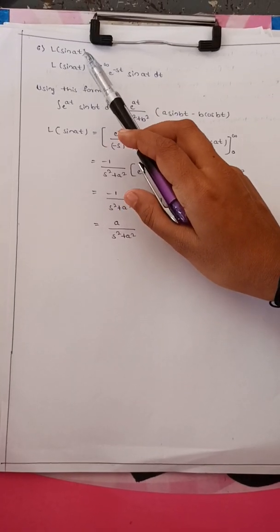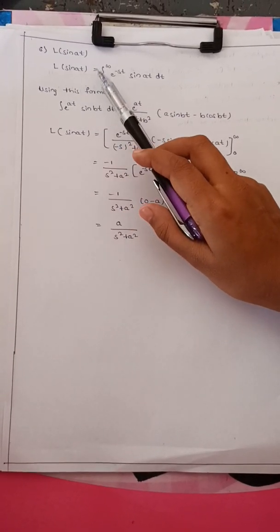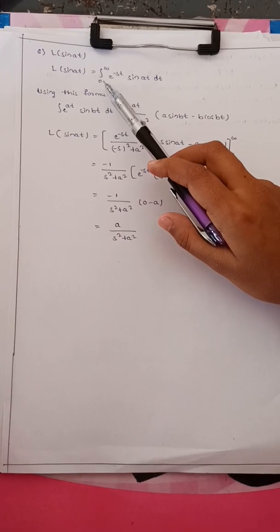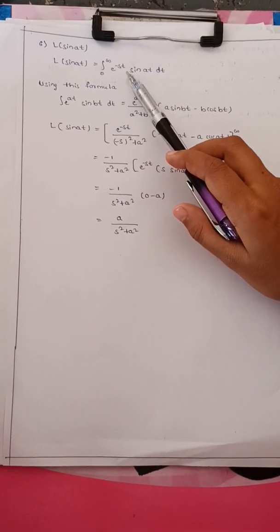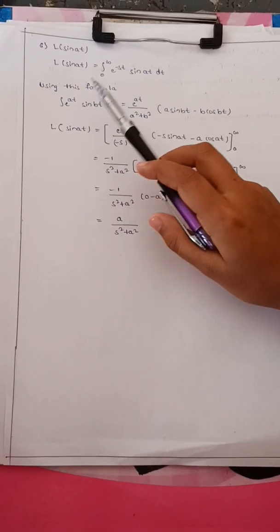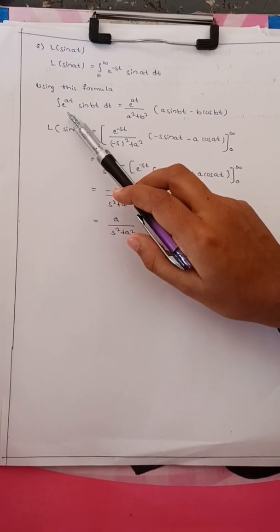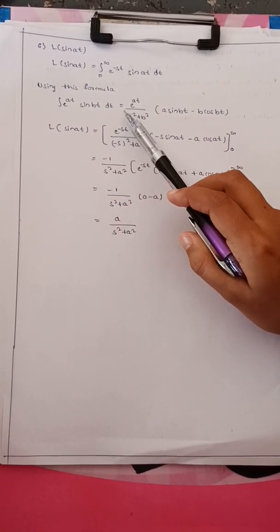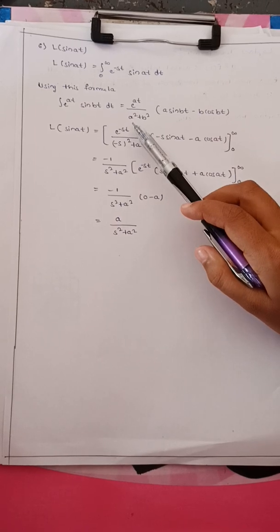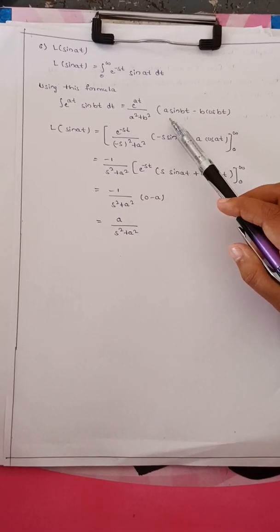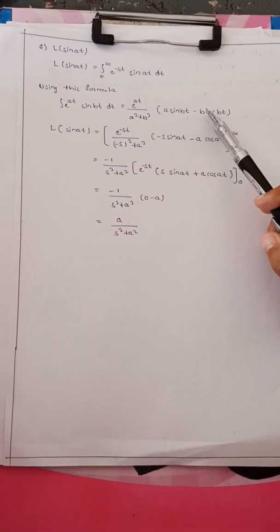Sixth one, L of sin at. L of sin at equal to integration from 0 to infinity e raised to minus st sin at dt. Using the formula integration of e raised to at sin bt dt equal to e raised to at divided by a square plus b square into a of sin bt minus b of cos bt.